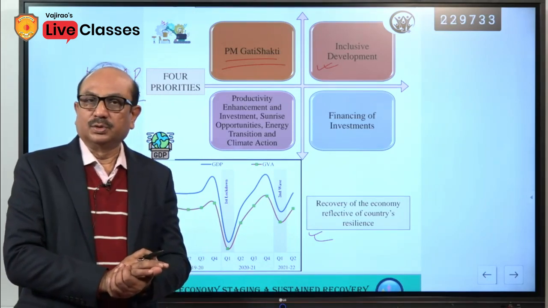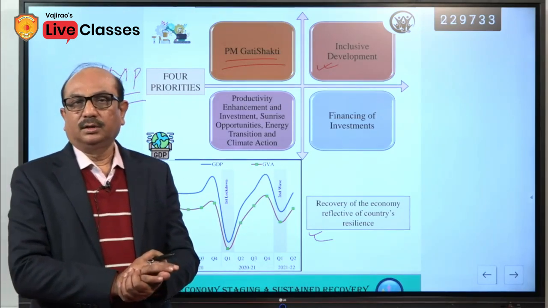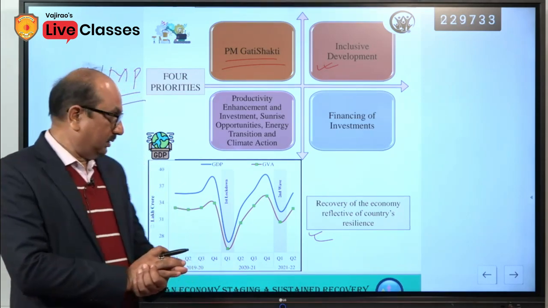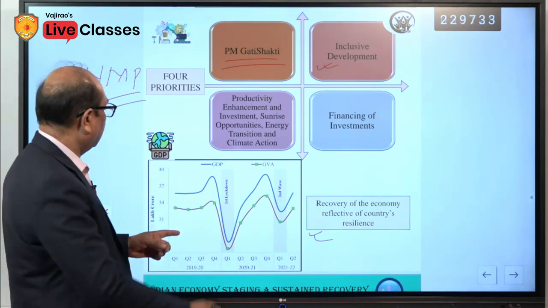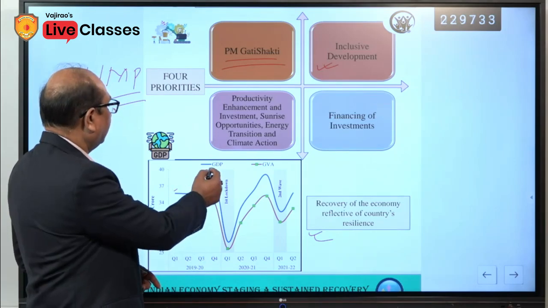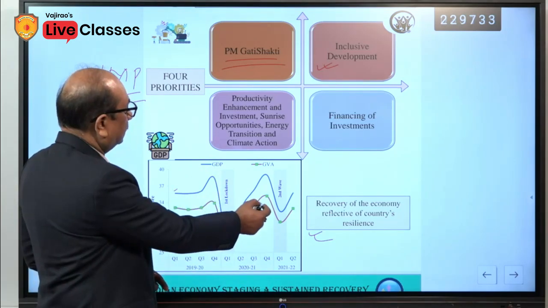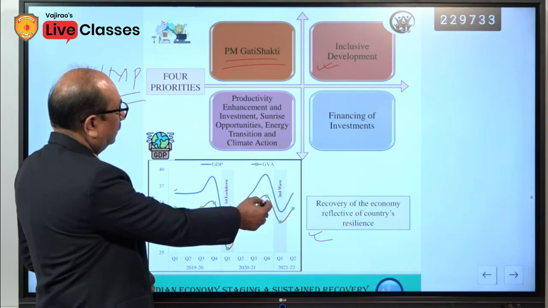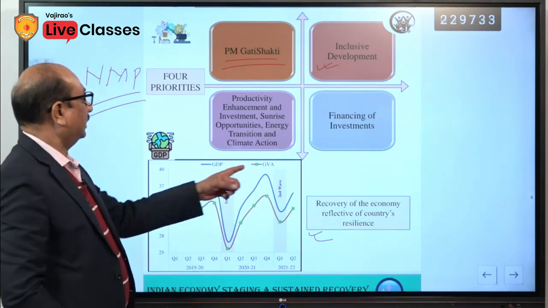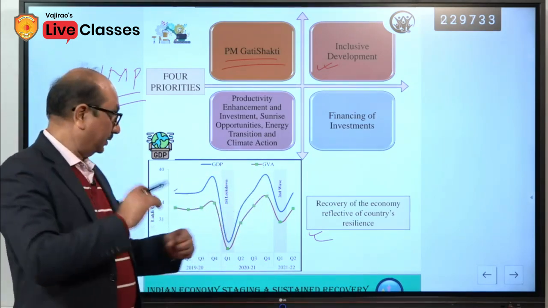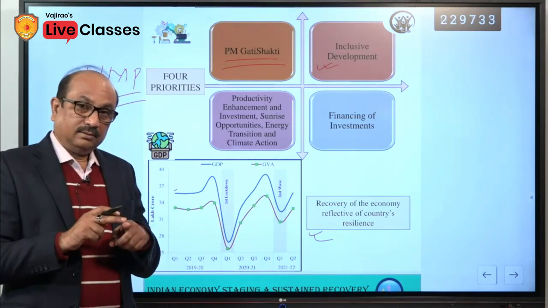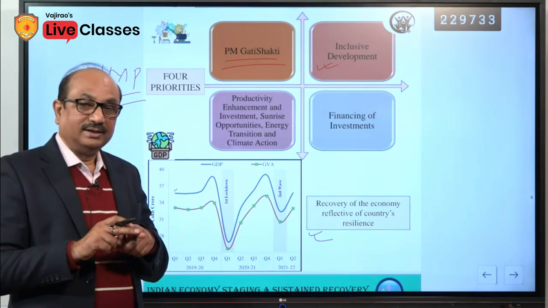The term was used by the former RBI governor D. Subbarao. Just try to understand here. This was reflecting GDP, and this maroon color, this magenta color, is GVA, gross value added. Let us understand the relationship between GDP and GVA.